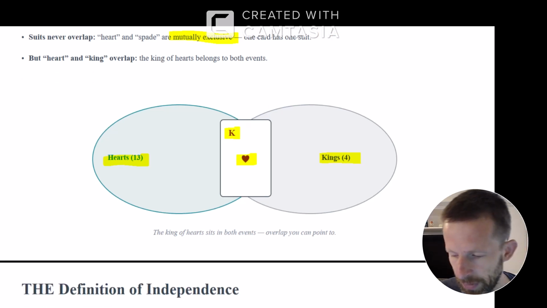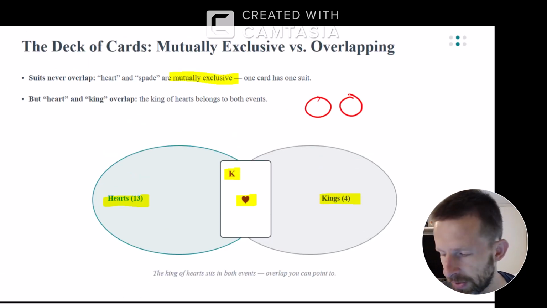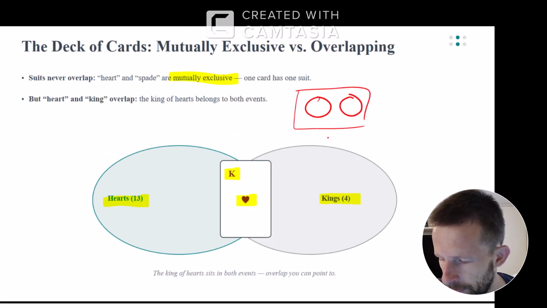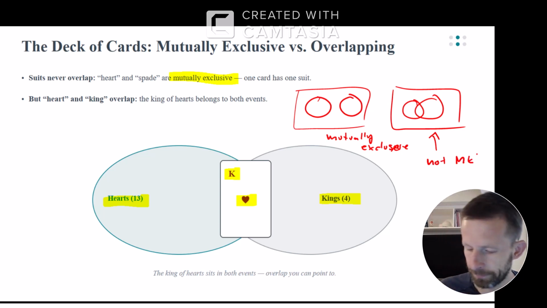Another way of thinking about mutually exclusive is a Venn diagram that has no intersection. So mutually exclusive. But if I have a Venn diagram that does have an intersection, this would be not mutually exclusive.